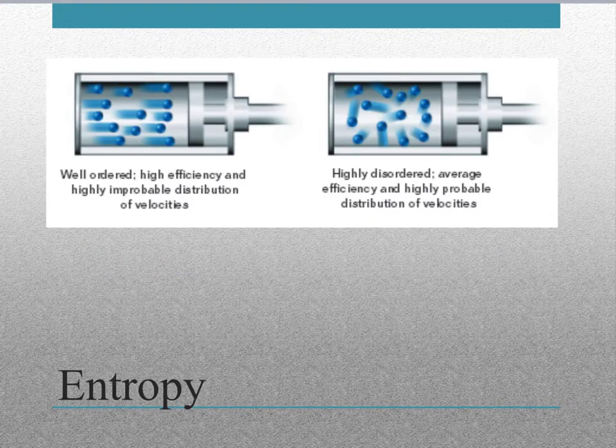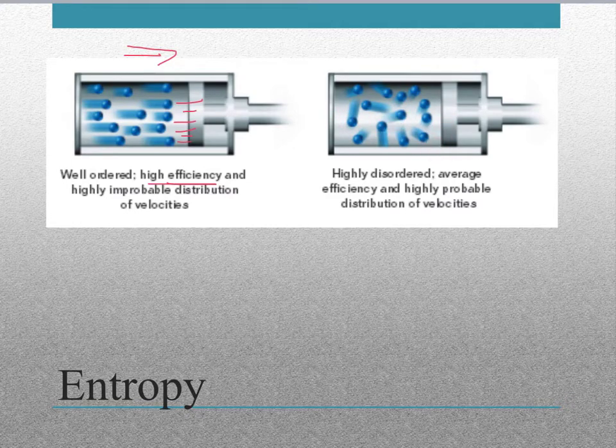So let's look at an example, and this is one from your book. If we had all these particles and they all happened to be going the same direction, then it would be considered very highly efficient because all the particles could hit this thing and do work on it. But it's very, very unlikely that this would actually happen in nature, because really particles are always bouncing in all these different directions, this way and that way.